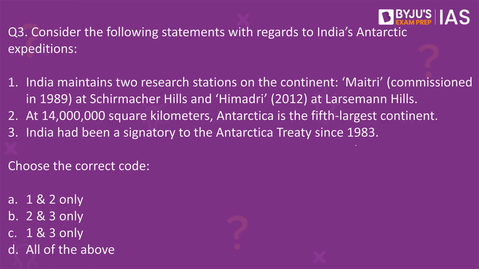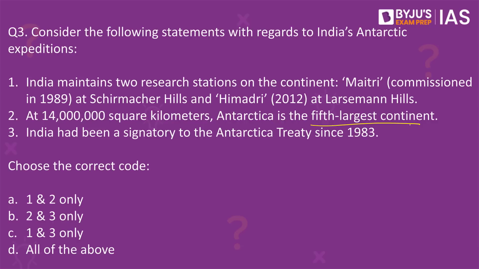Next, question number 3. Consider the following statements with regard to India's Antarctic expeditions. Number 1. India maintains 2 research stations on the continent, Maitri, which was commissioned in 1989 at Shirmachar Hills, and Himadri at the Larsaman Hills. Second, at 14 million square kilometers, Antarctica is the 5th largest continent. Third, India had been a signatory to the Antarctica Treaty since 1983. Which of these given statements is or are correct?